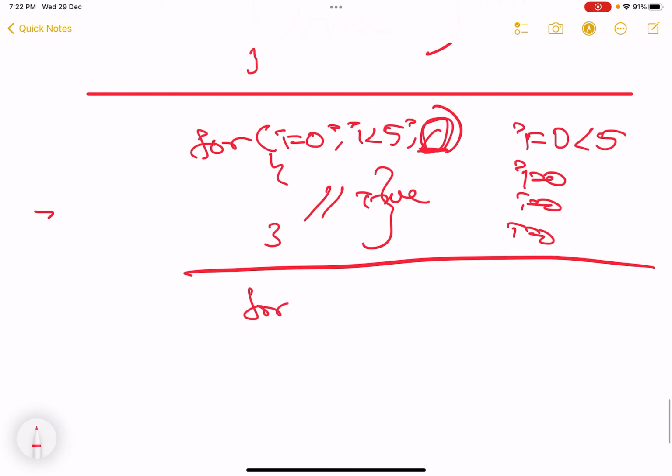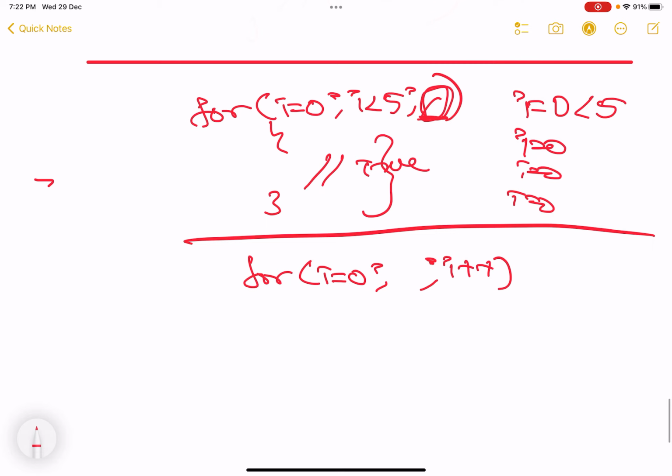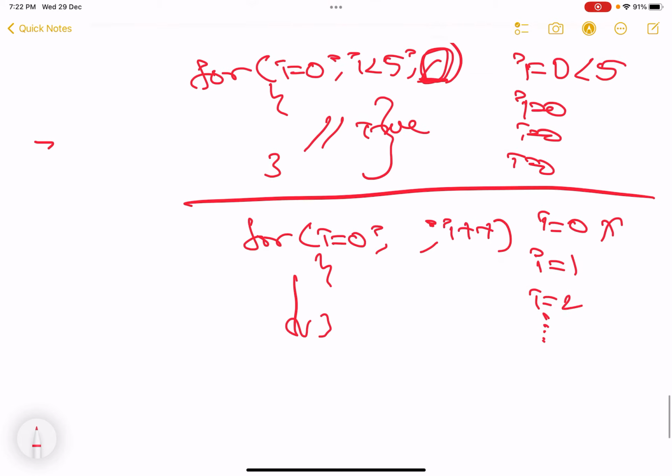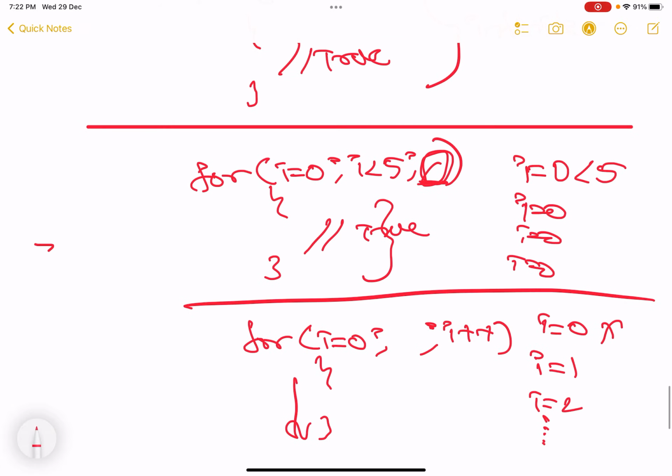The next kind of infinite loop is for I is equal to 0, no termination condition, I plus plus. No termination, so what happens? I is equal to 0. It checks for termination. There is no termination at all. It will come inside and increment the value of I, which becomes 1. Then it checks for termination. No termination, true. I is equal to 2, and so on. I value keeps on incrementing. This is the second type of infinite loop.